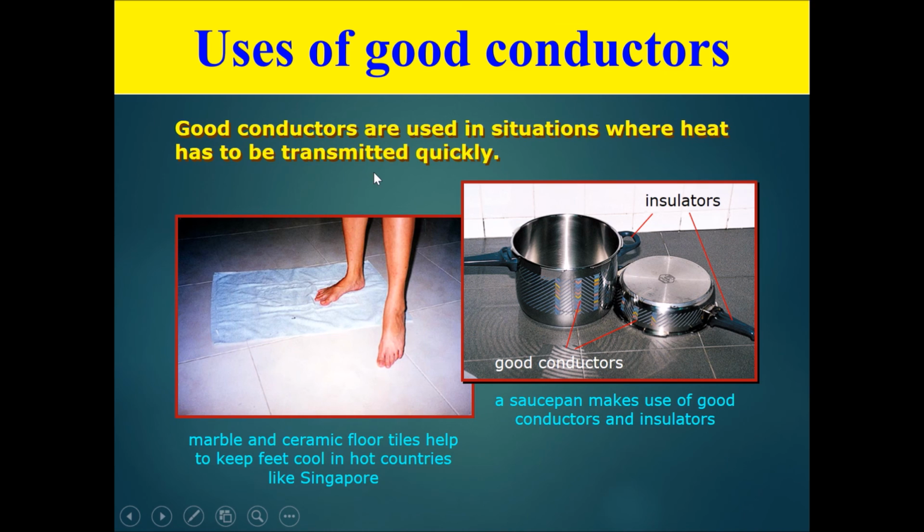Uses of good conductors. Good conductors are used in situations where heat has to be transmitted quickly. So over here, marble and ceramic floor tiles help to keep feet cool in hot countries like Singapore. Saucepans and pots would use metal because they are good conductors and they need to conduct the heat fast to the food to cook it. However, the handles that you use to hold these pots should be made of materials that are not good conductors, that should be insulators, because when you're holding the handle, you don't want the heat to pass to your hand so fast because you would be burned by the heat.